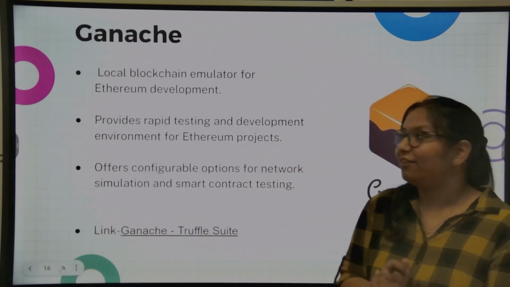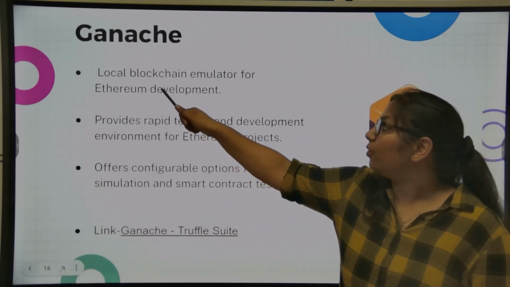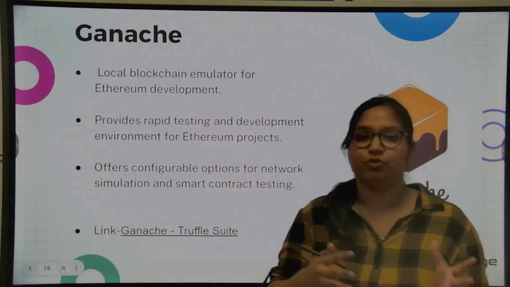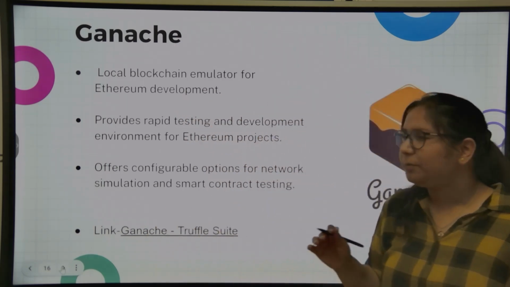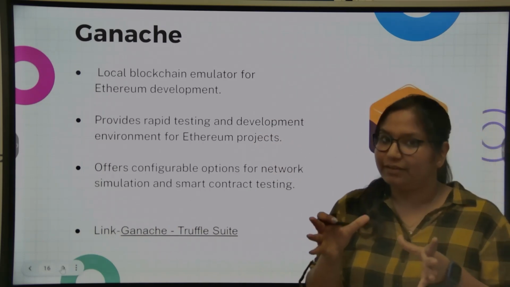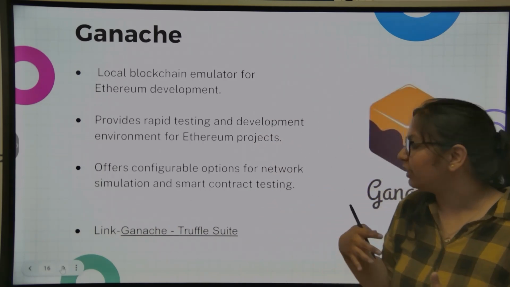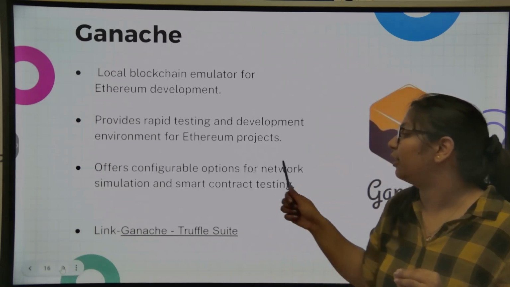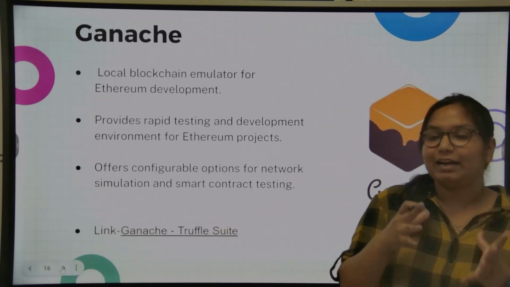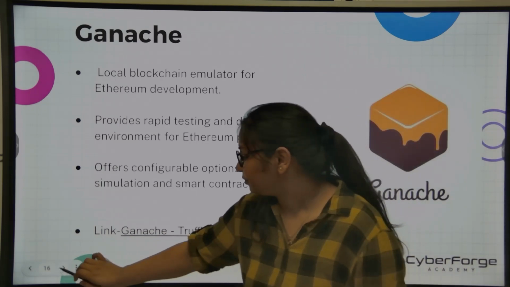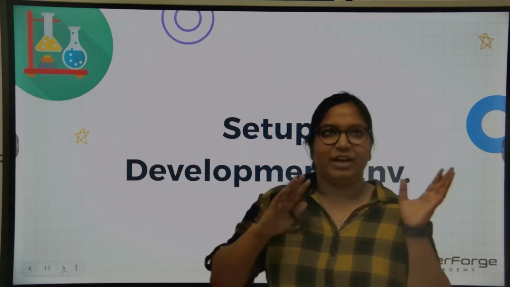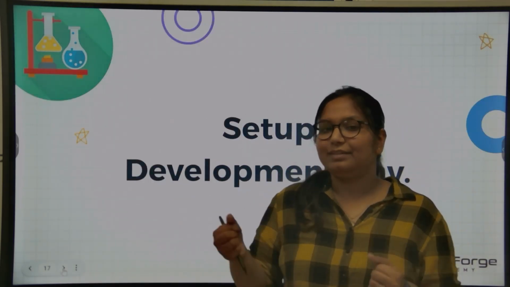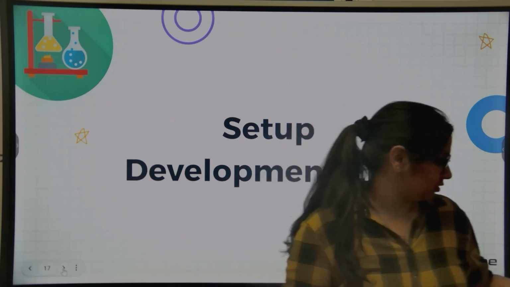Now, next we have Ganache. Ganache is a local blockchain emulator that is used for Ethereum development. It provides a testing and development environment for our Ethereum projects. It is very configurable, with multiple configuration options for network simulation and contract testing. So we have seen these tools. Now let's set up the development environment for us.